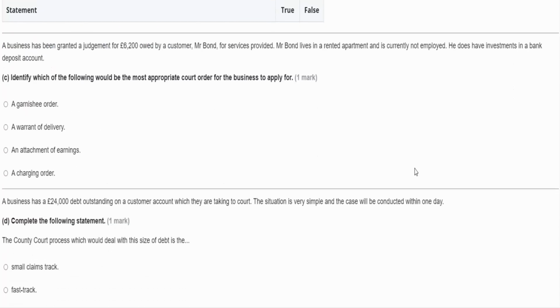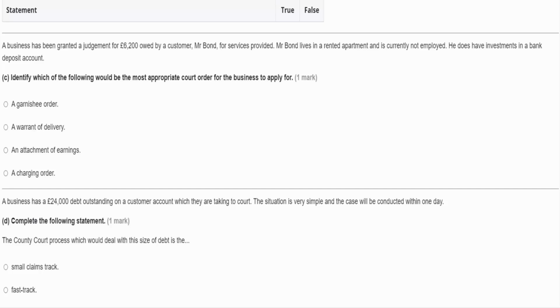Okay, let's move on to the next part then. A business has been granted a judgment for $6,200 owed by a customer, Mr. Bond, for services provided. Mr. Bond lives in a rented apartment and is currently not employed. He does have investments in a bank deposit account. Identify which of the following would be the most appropriate court order for the business to apply for.